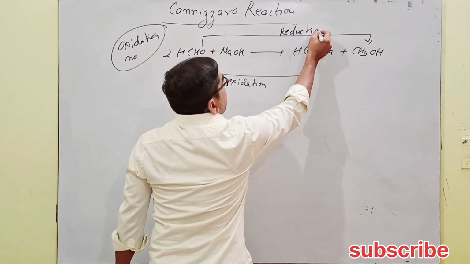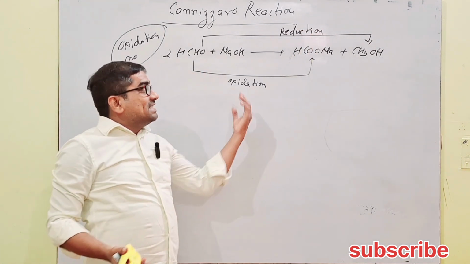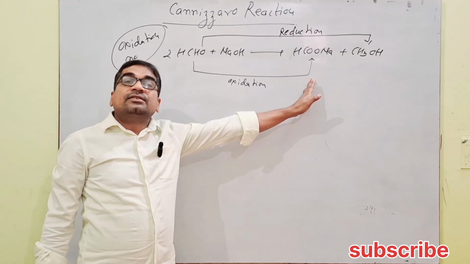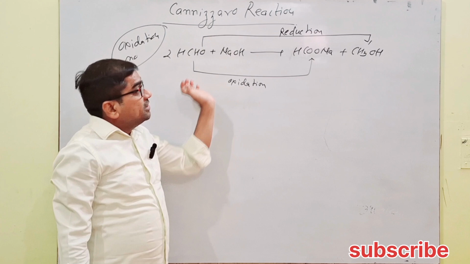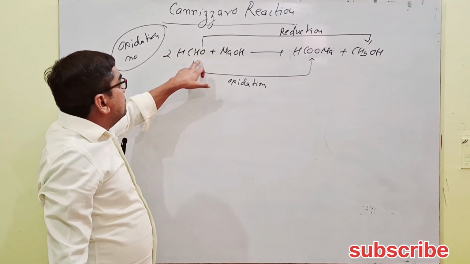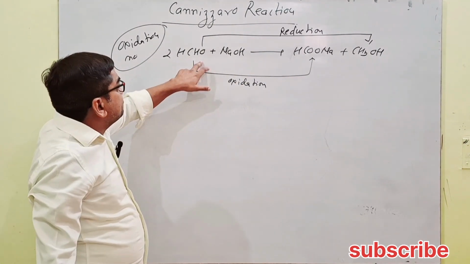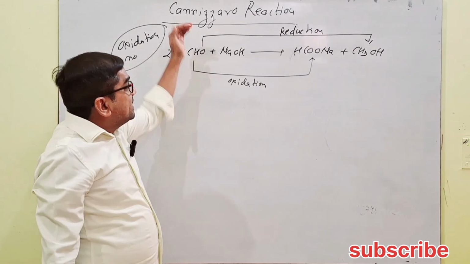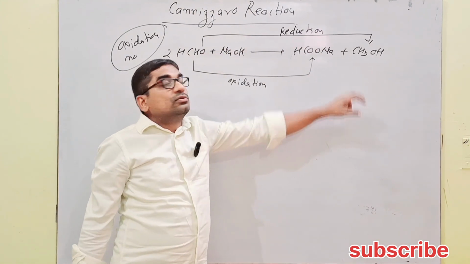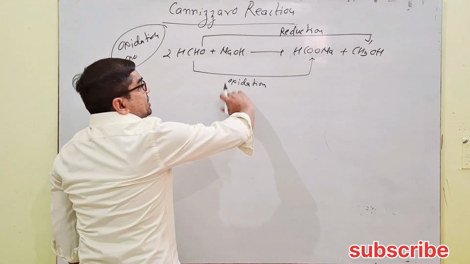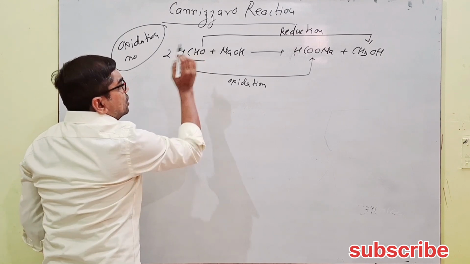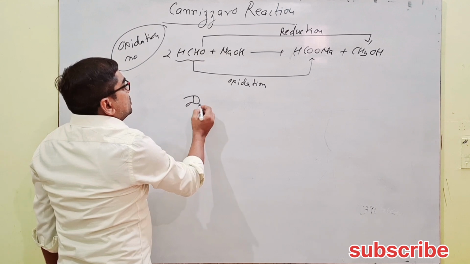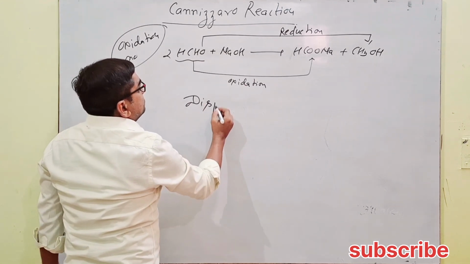On the basis of oxygen and hydrogen, addition of oxygen is oxidation and addition of hydrogen is reduction. Here formaldehyde takes oxygen and gets oxidized to the acid salt, and the same formaldehyde takes hydrogen and gets reduced, giving alcohol. So oxidation and reduction of the same molecule are carried out. So it's a type of disproportionation redox reaction.